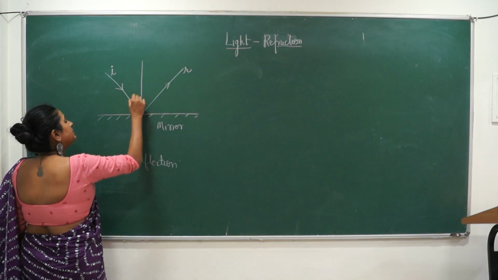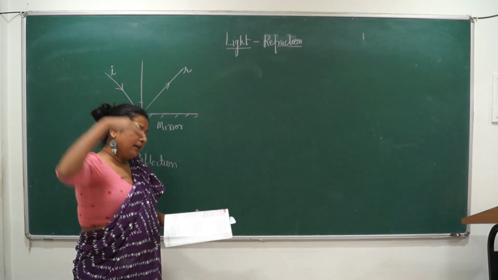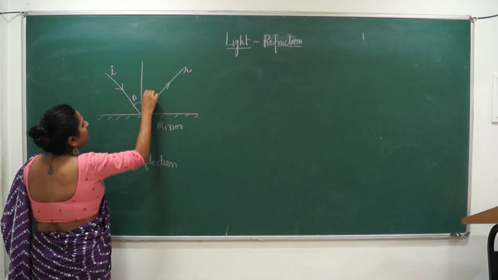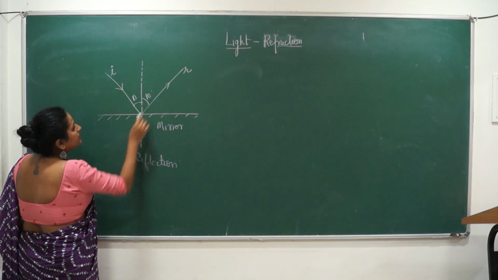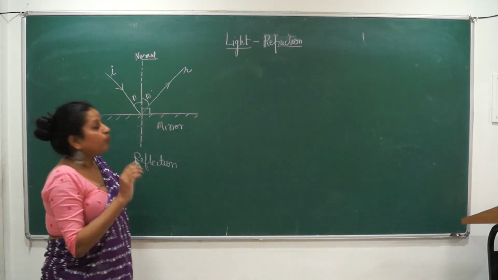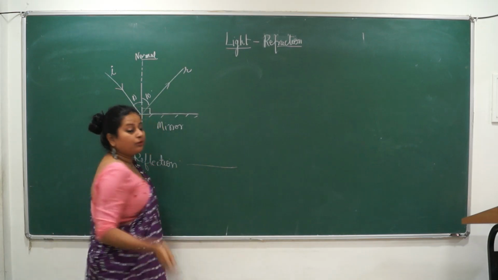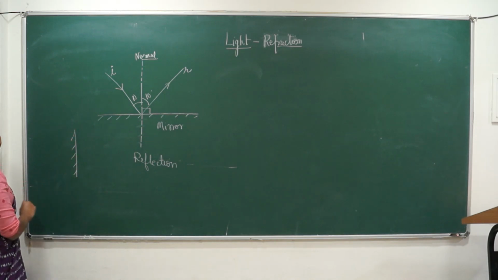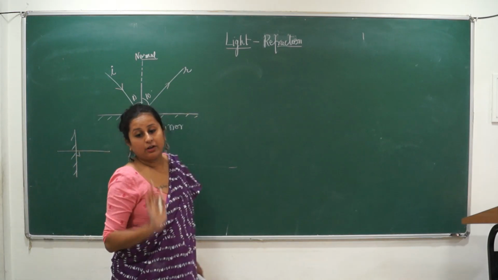Okay. So all these things you don't have to know. Reflection is basically when there is a reflecting surface. If anything falls on it, it will be reflected back at the same angle. So if this is 10 degrees, this will also be 10 degrees, always. And this perpendicular line that I have drawn is an imaginary line called the normal. What does normal mean? Normal basically means any line drawn perpendicular to the reflecting or refracting surface. So if this is my reflecting surface, what will be the normal line? Like this. It is perpendicular to whichever surface the light is reflected or refracted from.